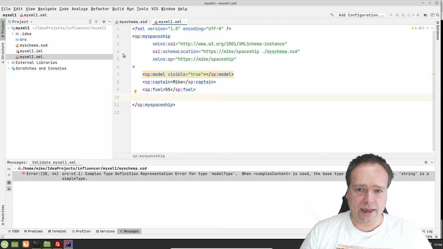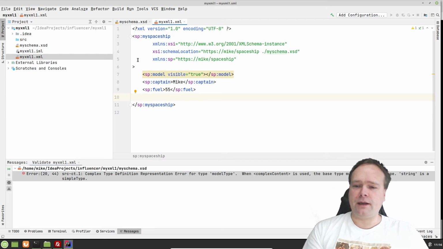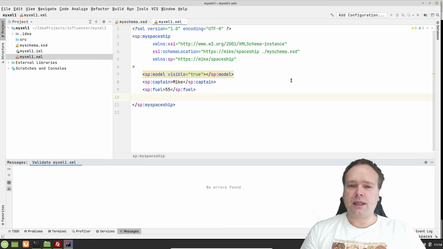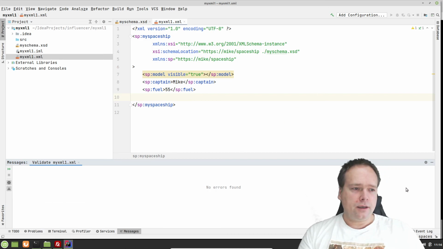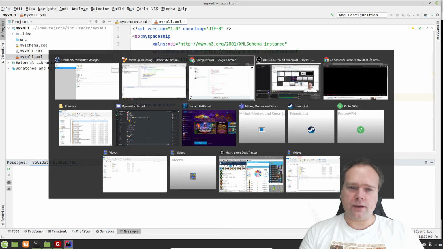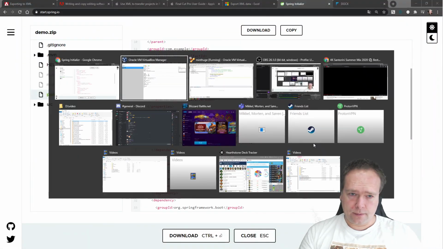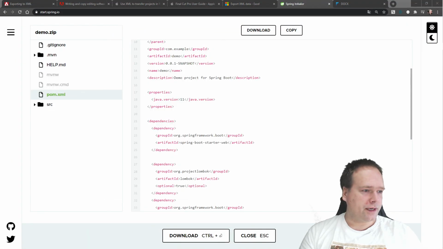I just want to show you that I really like XML. I really like XSD, and I really like that we have so many tools and libraries that match this format right here.